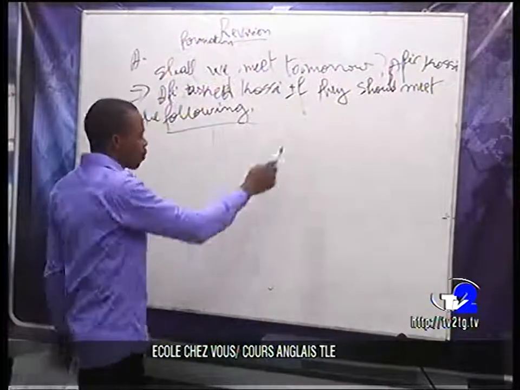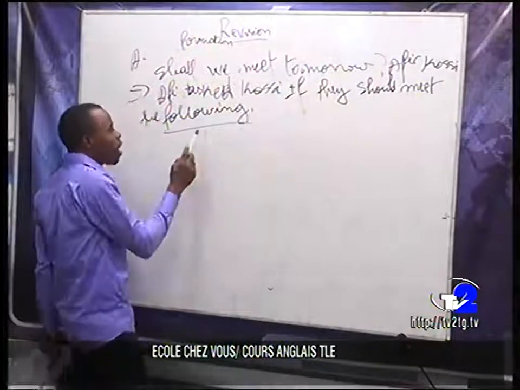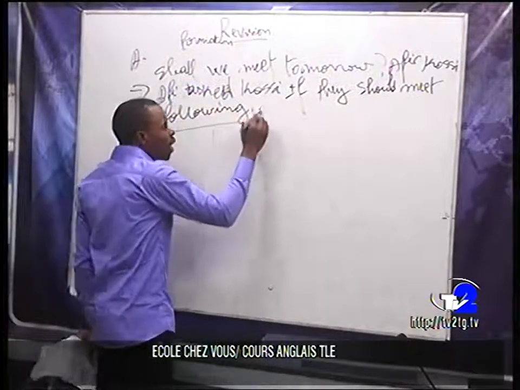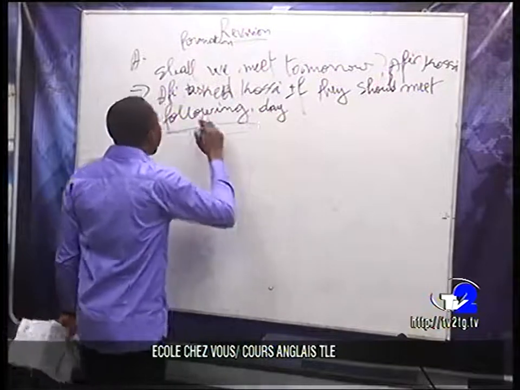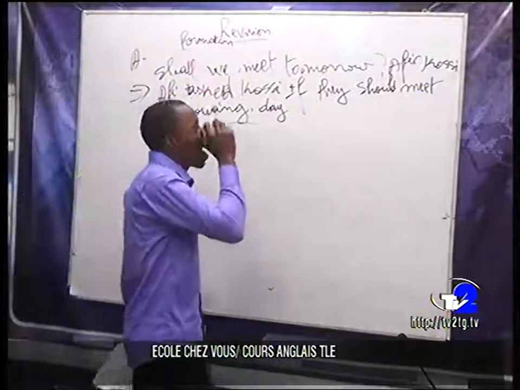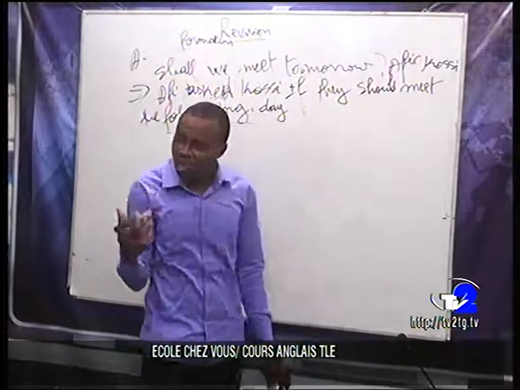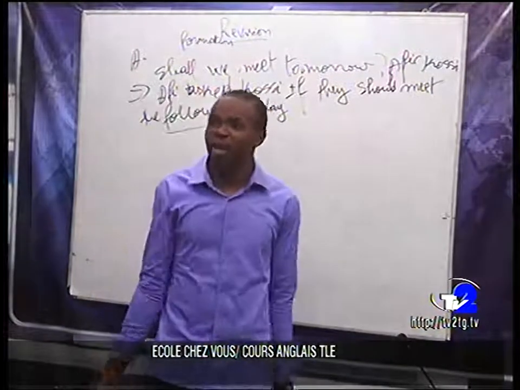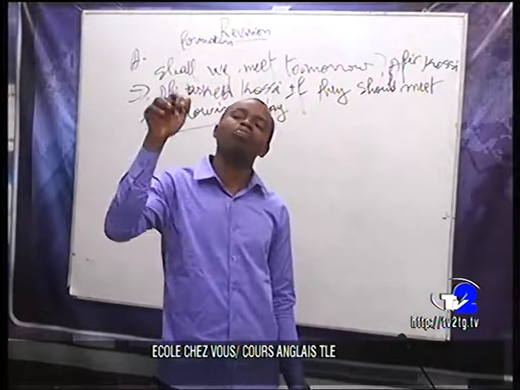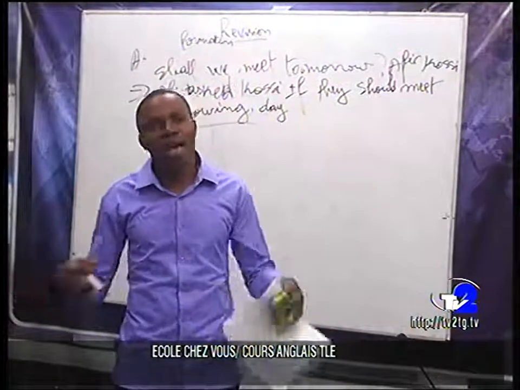Then we have tomorrow, which has become the following day. And we have shall, which has become should. So these are the various changes, and you have them in your books. You just read and finish.